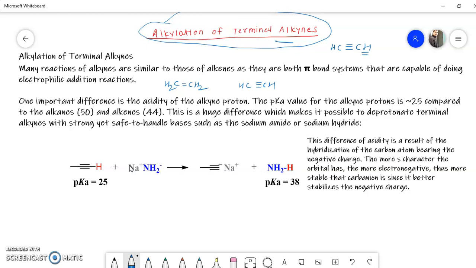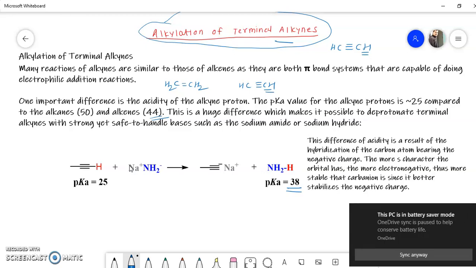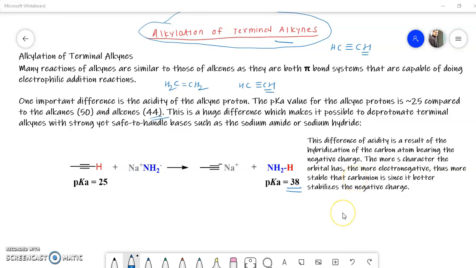If we calculate the pK value of alkene, it is about 44, and the pK of acetylene is about 38. So we can say that alkyne is more acidic as compared to alkene. We can reveal this from the pK values. The pK of alkyne is less than the pK of alkene, so alkynes are more acidic than alkenes.